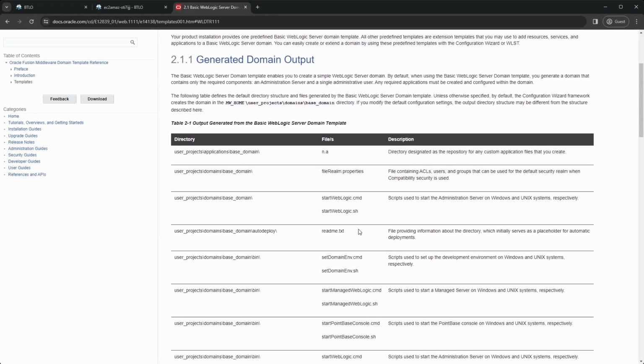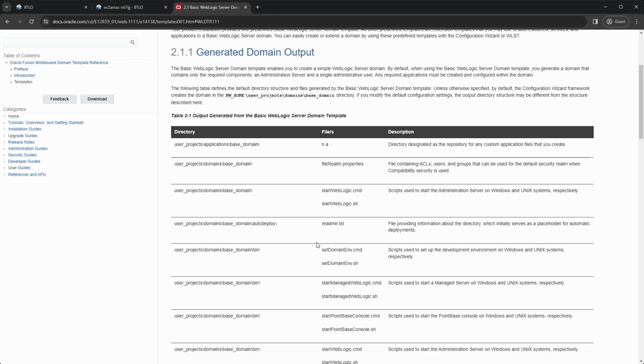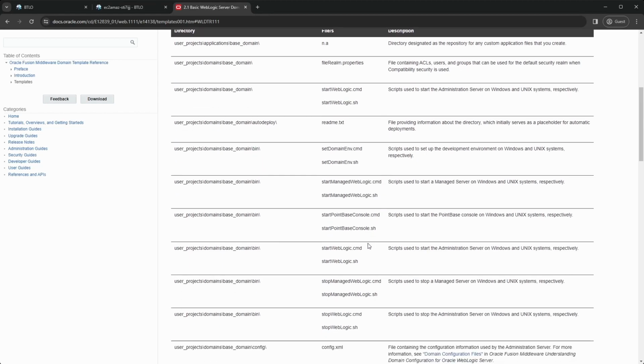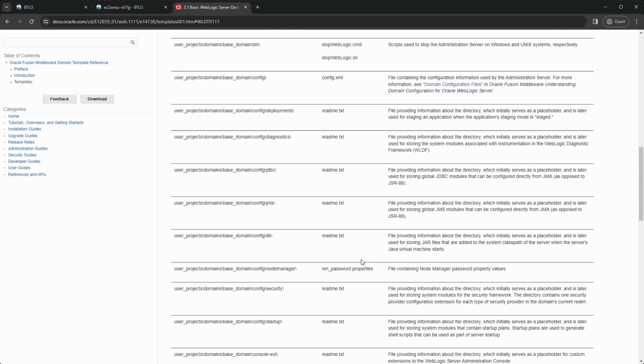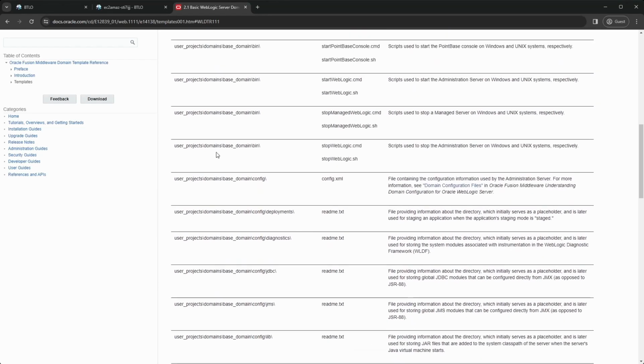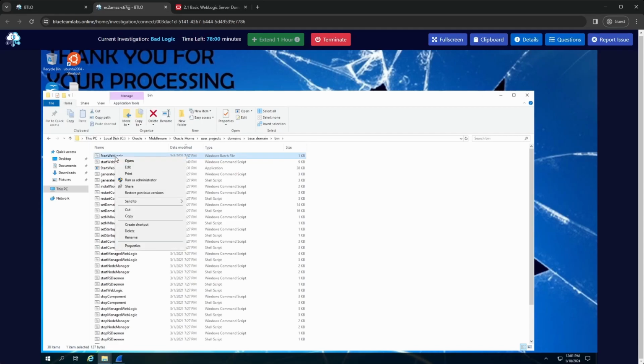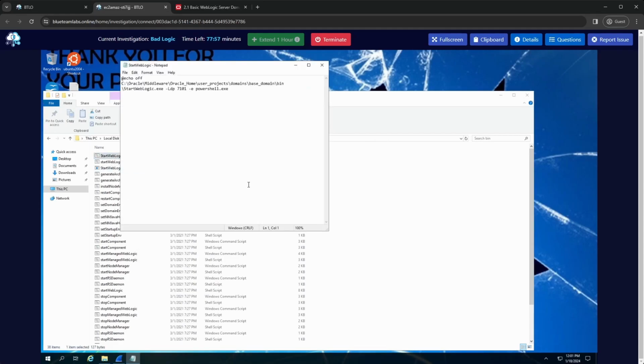So we have, where are we? Let's start WebLogic. Here we go. So we have, no, that's the wrong one. We have the CMD and the shell script. What do we have on our side? Make sure nothing else. What do we have? We have a batch file, a command script, and an application. Okay, so we have 2 files which don't appear to belong in this folder, relating to start WebLogic. And let's have a look.